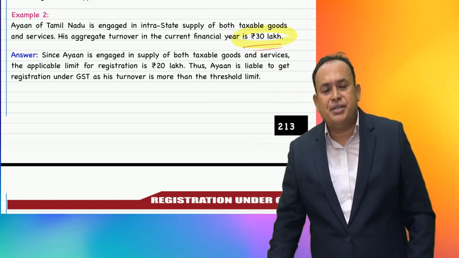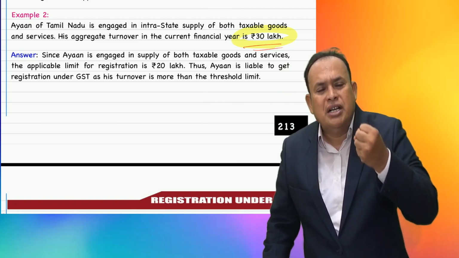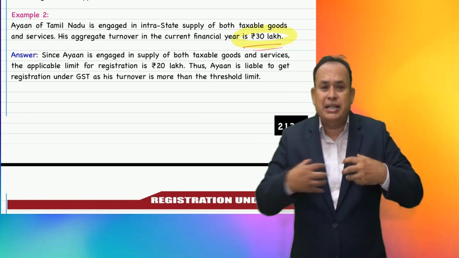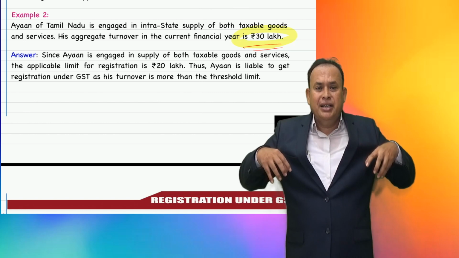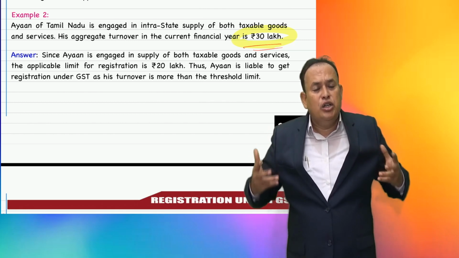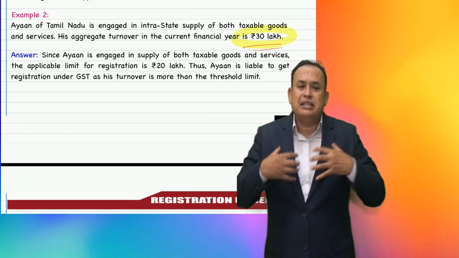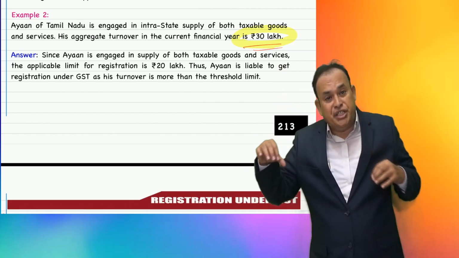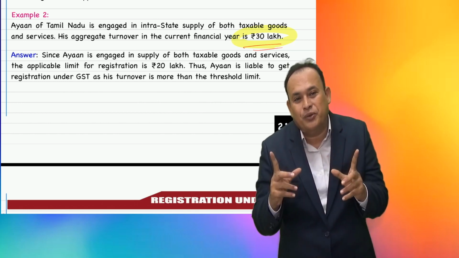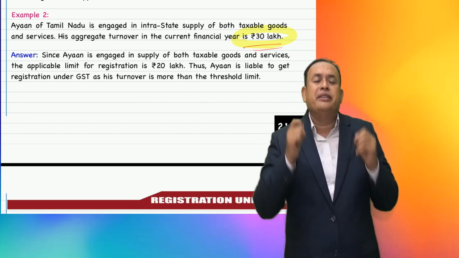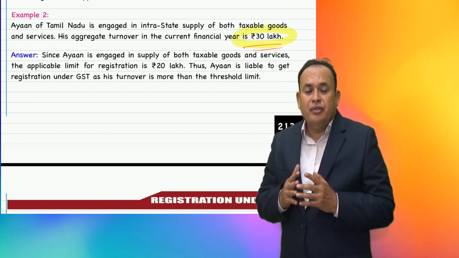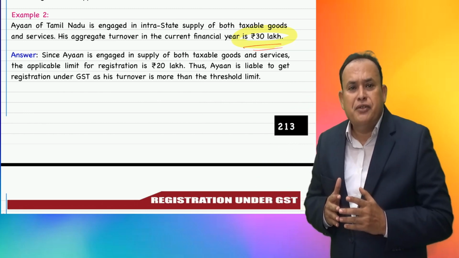Now the point arises, how to identify the aggregate turnover? Sir, aggregate turnover is on an all India basis, PAN based. That means X Limited has 3 locations: Mumbai, Delhi, Chennai. 3 locations, 3 separate registrations. But X Limited has one PAN number, multiple GST registrations. In that case, all the 3 locations are clubbed together to see the aggregate turnover. If it exceeds the threshold limit for registration, then registration must be obtained mandatorily. There is a time limit to apply for registration: within 30 days from the date the need arises.